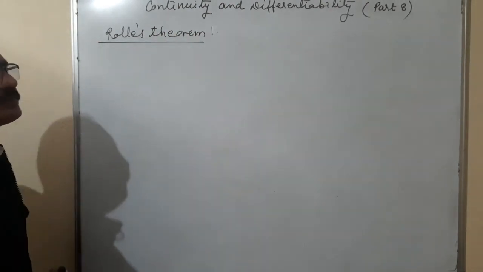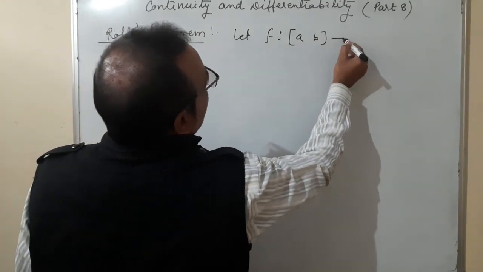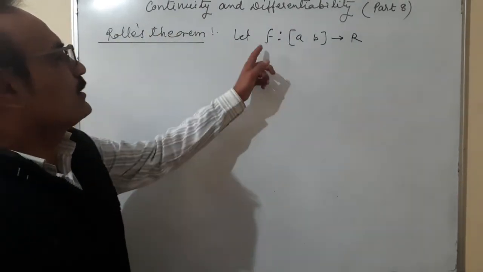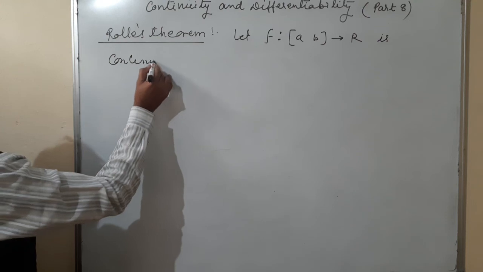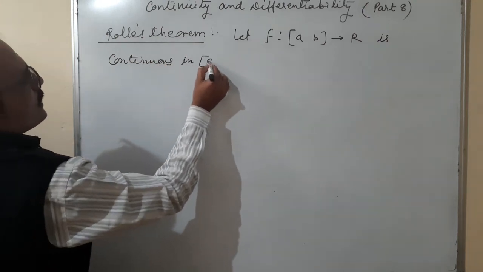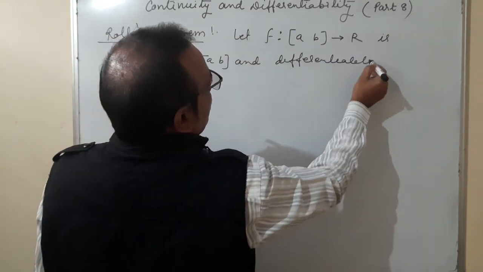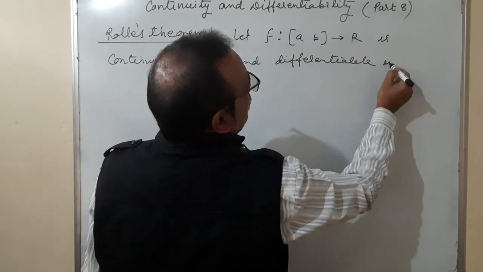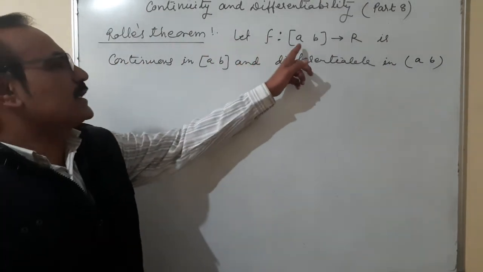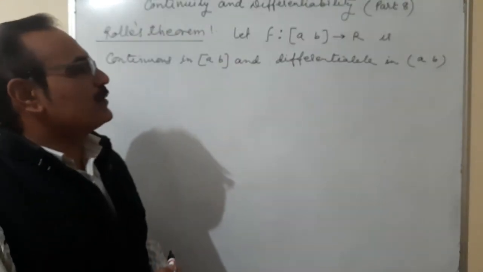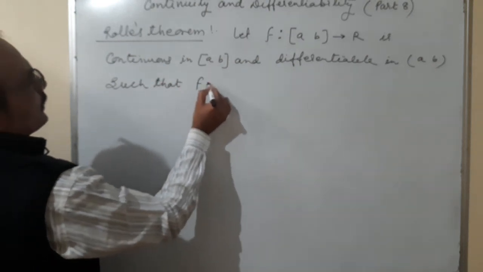Rolle's theorem. Let f: [A, B] to R be continuous in the closed interval AB and differentiable in the open interval AB, such that f of A is equal to f of B.